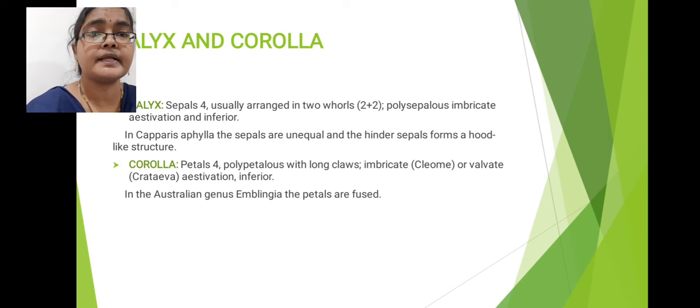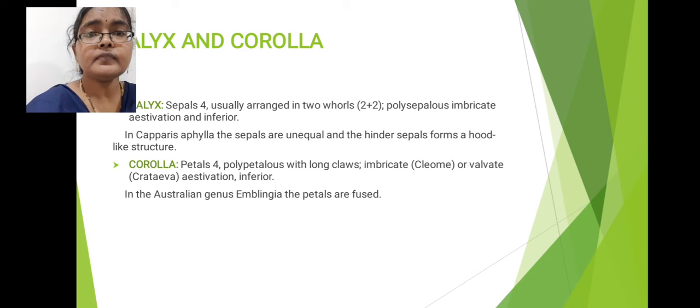Aestivation if you observe means here mostly Caparidaceae family members sepals shows imbricate aestivation or valvate aestivation. Valvate aestivation means the margins of the sepals come close to each other but they will not overlap with each other. That kind of aestivation is called valvate aestivation. Suppose they will overlap remaining parts, that means the one margin overlaps the next margin, means that kind of arrangement is called as imbricate aestivation. So here Caparidaceae family members, sepals shows valvate aestivation commonly. Some members rarely they will show imbricate type of aestivation.